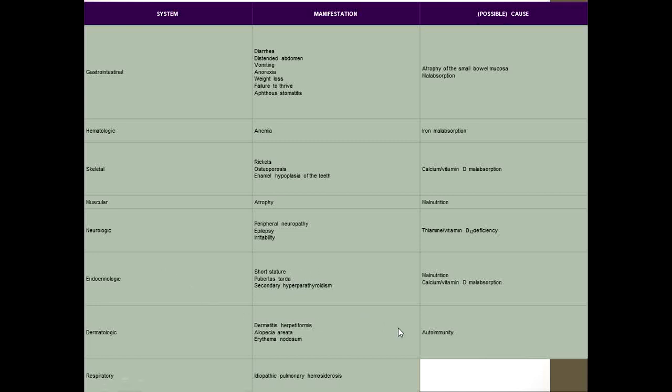And skin manifestations, dermatological manifestations like dermatitis herpetiformis, alopecia areata, erythema nodosum can be the presenting feature of celiac disease to a dermatologist, and they can refer retrospectively to the pediatrician for making the diagnosis of celiac disease. Idiopathic pulmonary hemosiderosis is found in respiratory system.